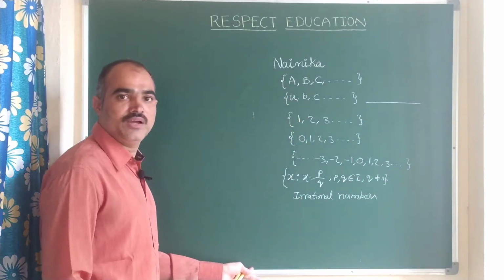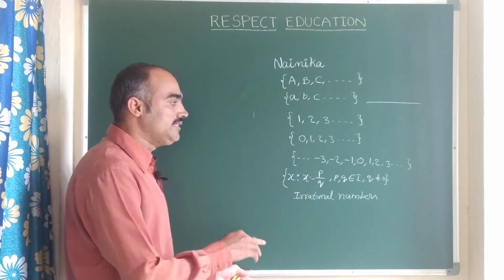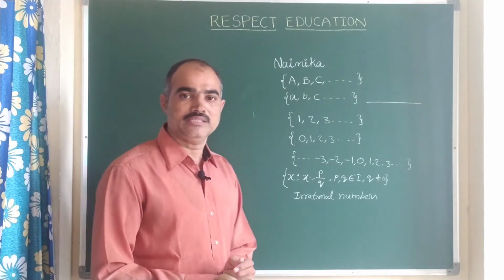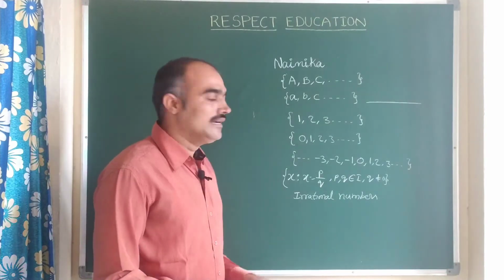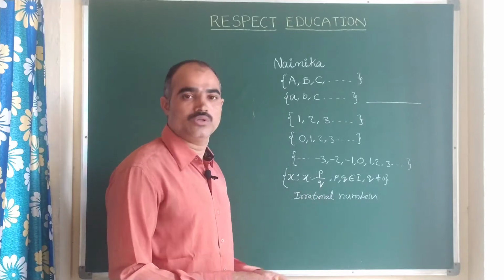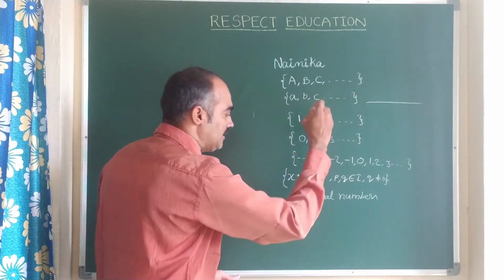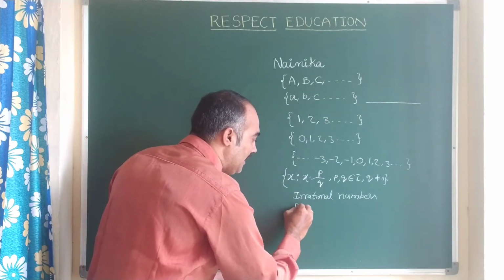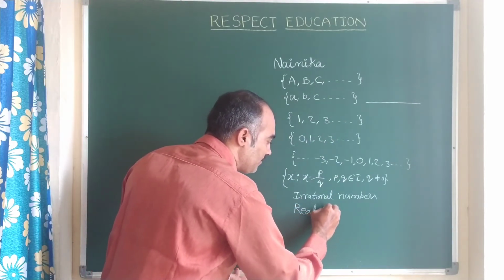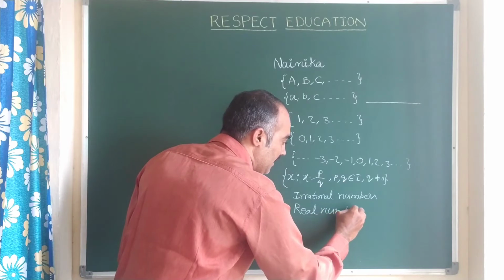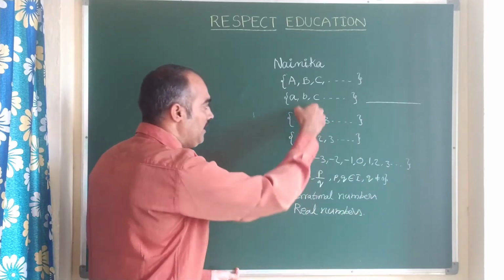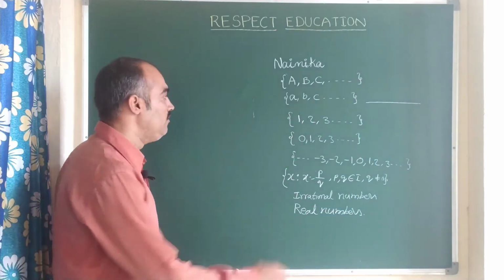Right? Finally, when she comes to our class, 10th class, she has to know that the combination of all these numbers is nothing but real numbers. Now here let us give the naming.